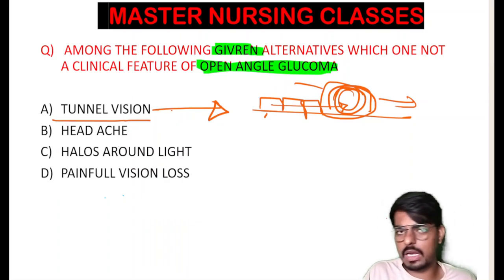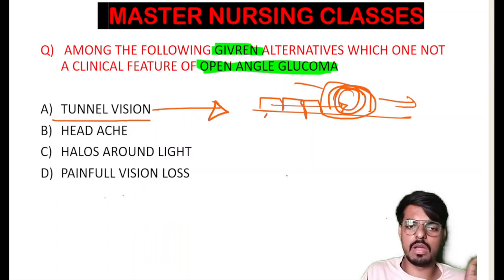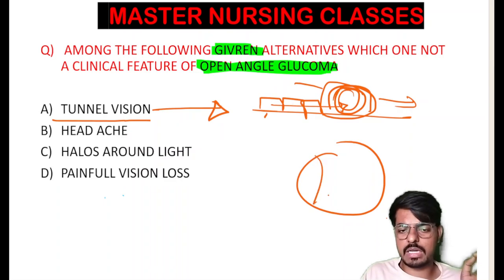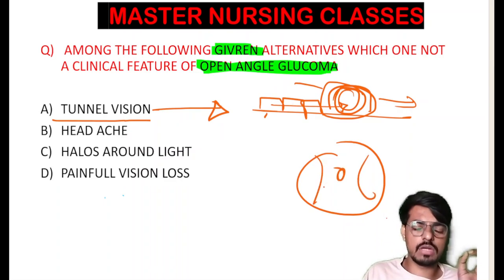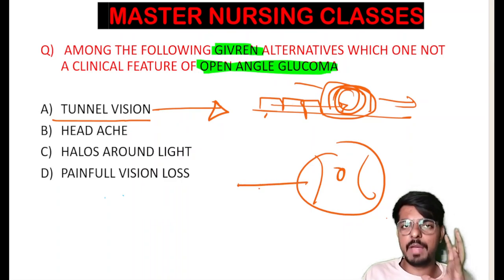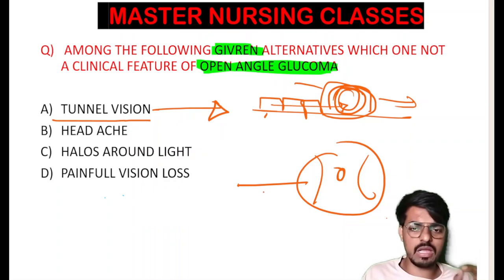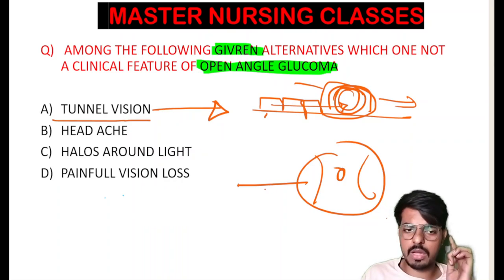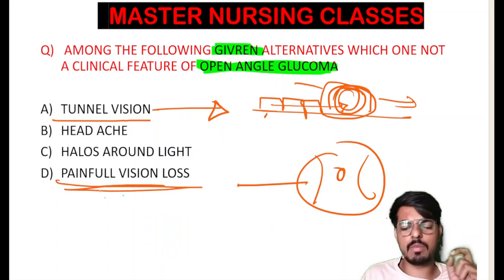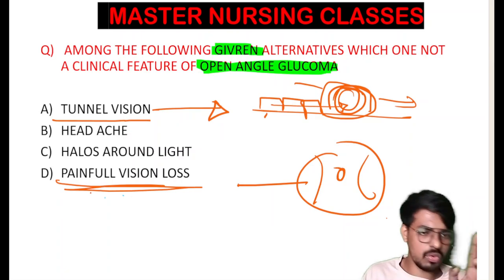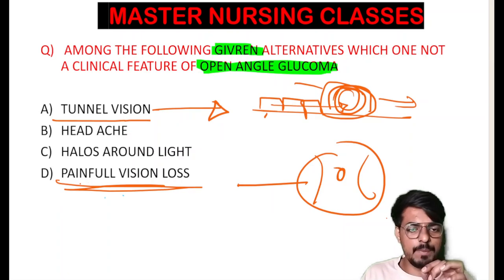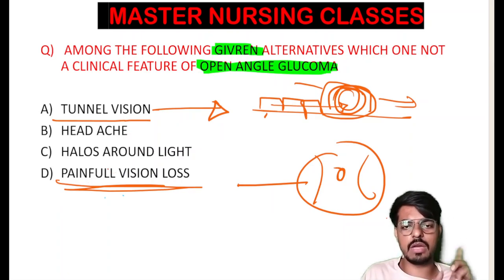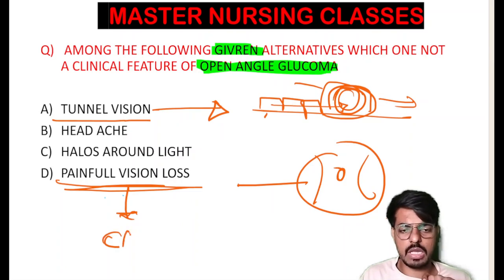Whether it is open angle glaucoma or closed angle glaucoma, first peripheral vision will get lost and central vision remains intact. So painless peripheral vision loss is the classical clinical picture of open angle glaucoma, whereas painful loss of vision indicates closed angle glaucoma. Remember, students. Yes, very good, who all gave the answer as option D. Painful vision loss is not a clinical picture of open angle glaucoma. Painful vision loss is a clinical picture of closed angle glaucoma.